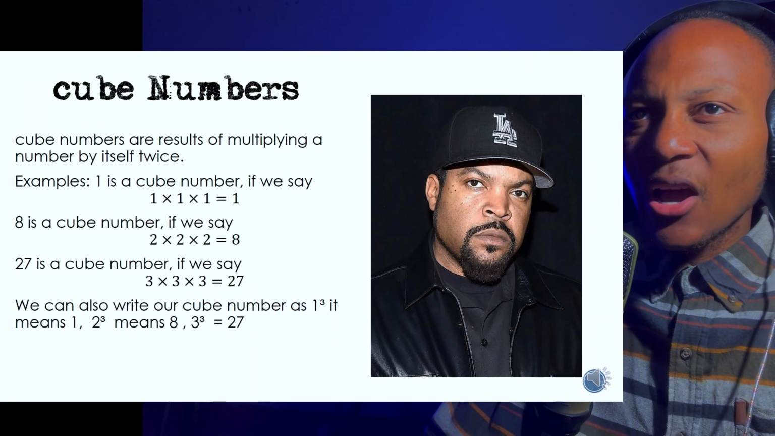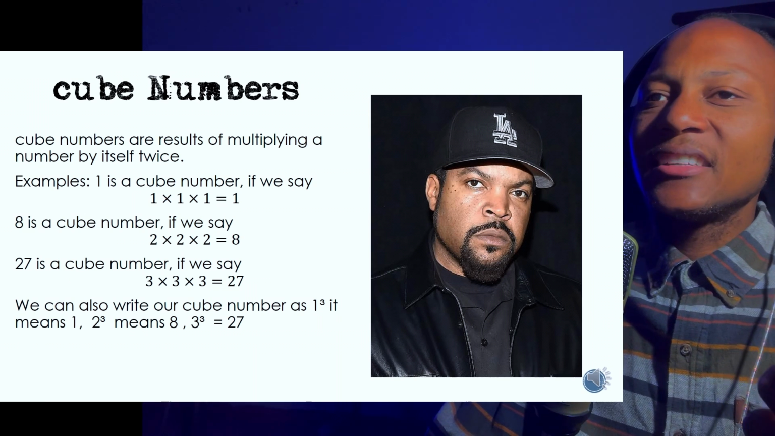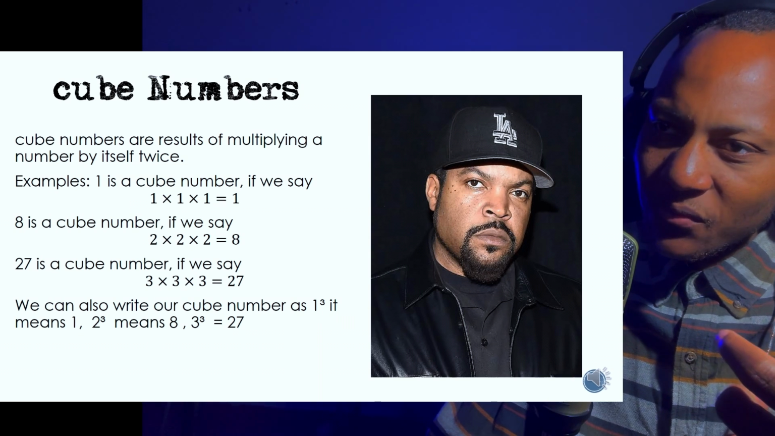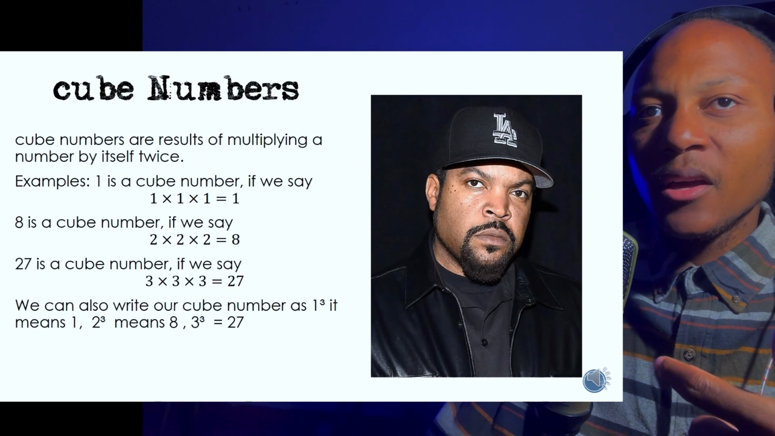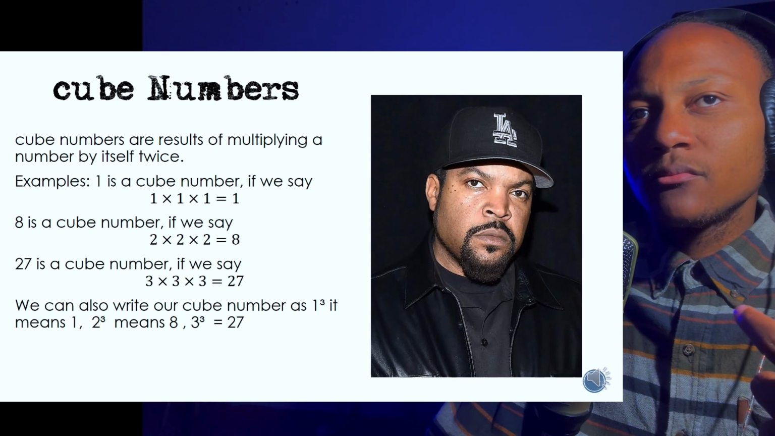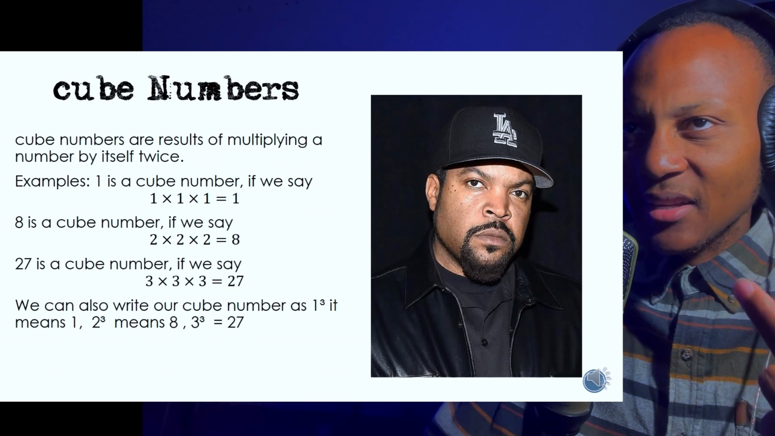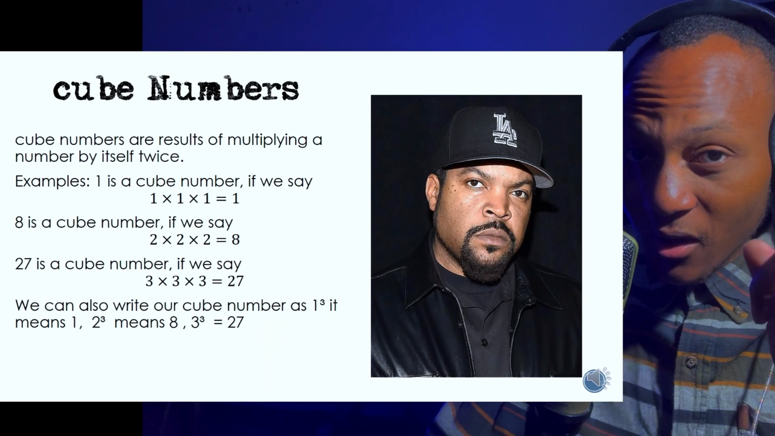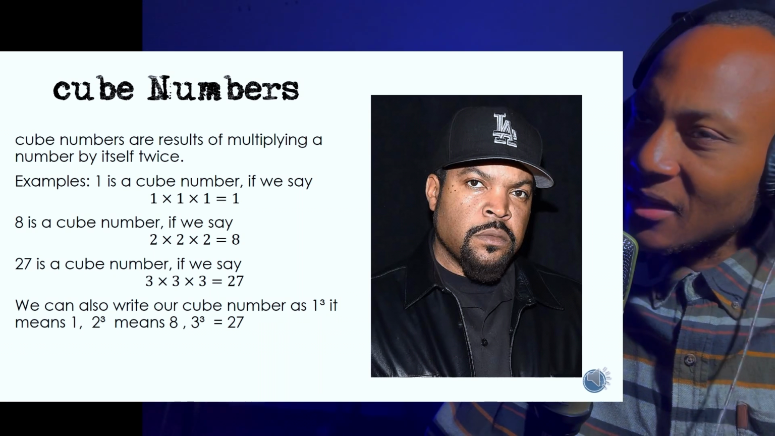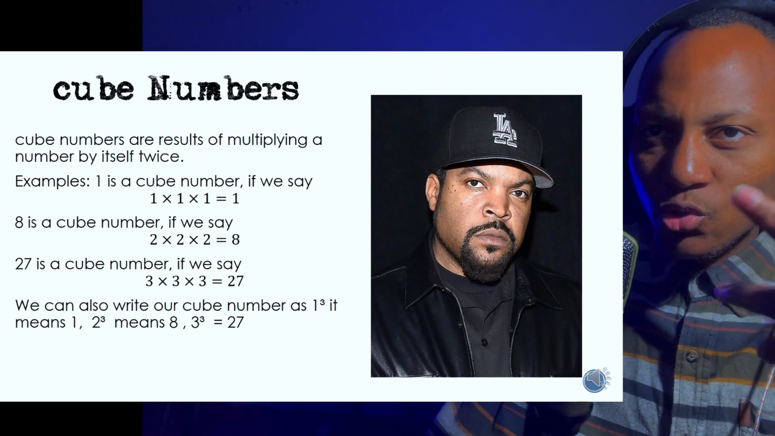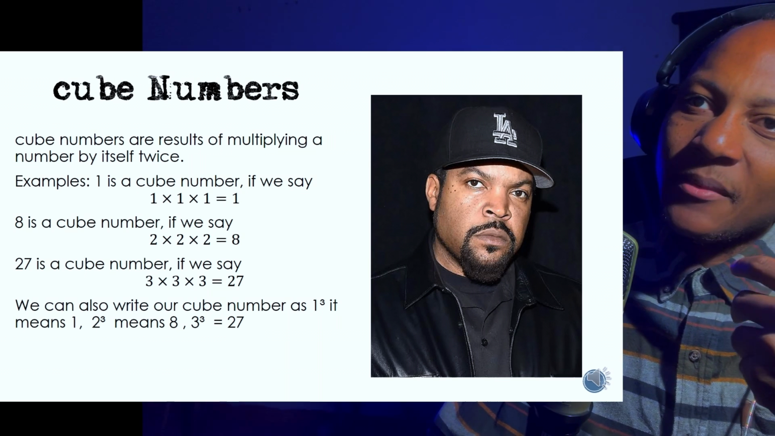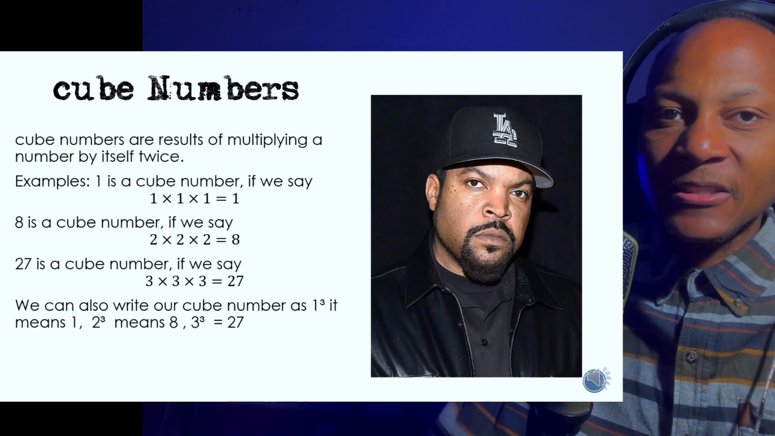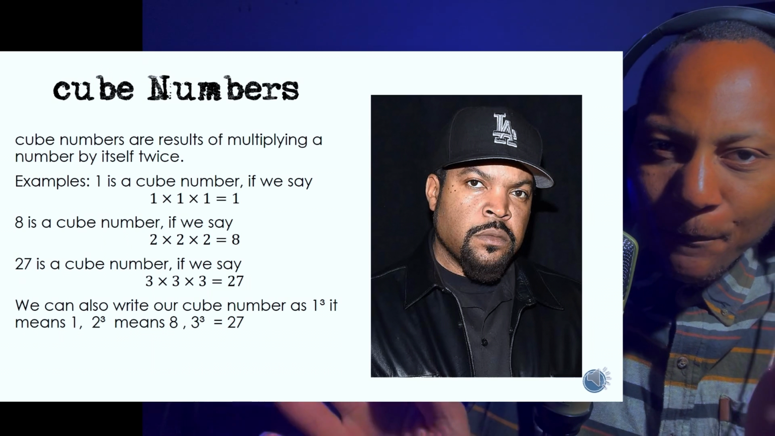We can also write 1 times 1 times 1 as 1 to the power of 3. We are saying we have 1, and this 3 means we have 3 of these ones multiplying. 1 to the power of 3, not squared, to the power of 3. 1 cubed is just the same as 1. 2 cubed, or 2 to the power of 3, is just the same as saying 8, or 2 times 2 times 2. It's just the same thing, just writing it differently. I hope you guys got that part.